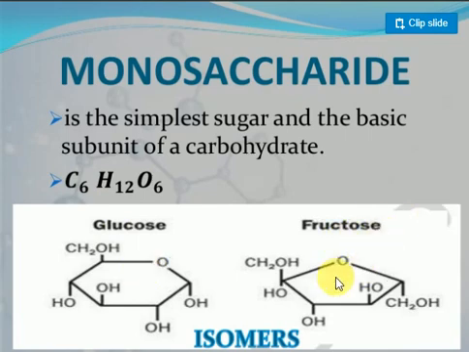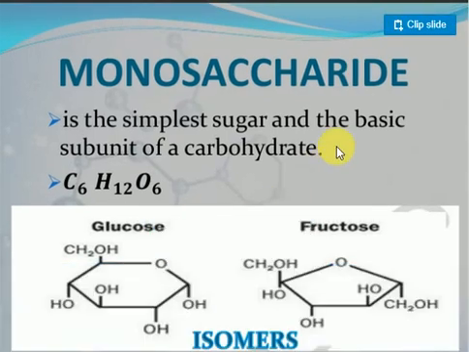Look, how many members are there? 1, 2, 3, 4, 5, is a 5 member ring. Look at 1, 2, 3, 4, 5, a 5 member ring is there. Here, look at this one: 1, 2, 3, 4, 5, 6, a 6 member ring is there. One is called a pyranose structure, and one is called a furanose structure.